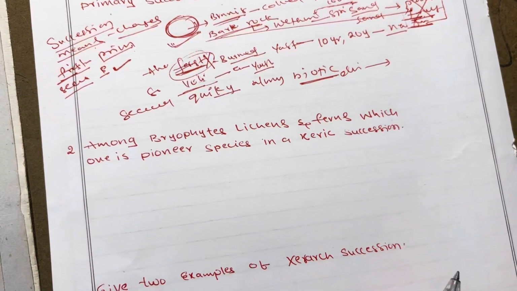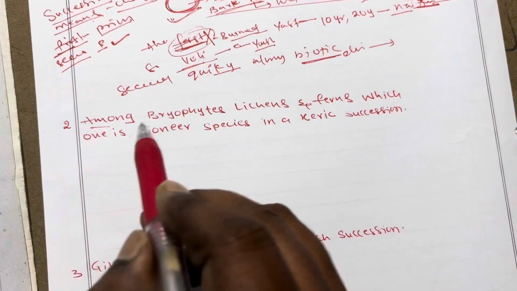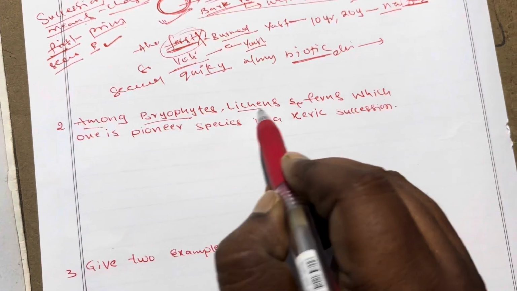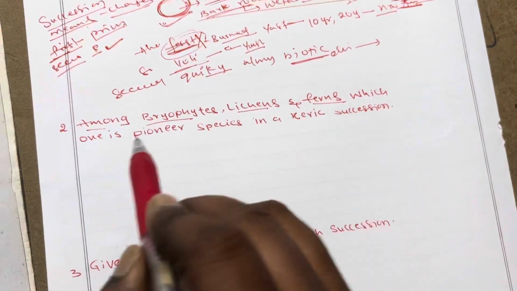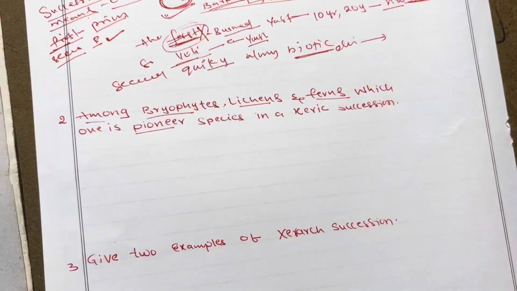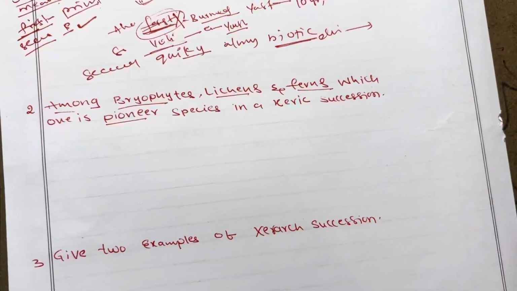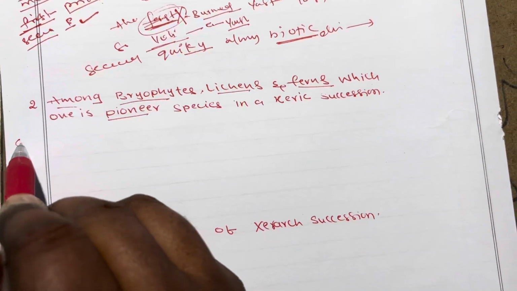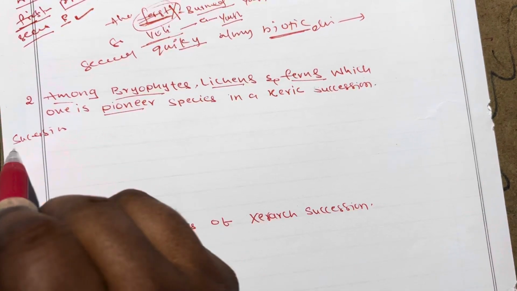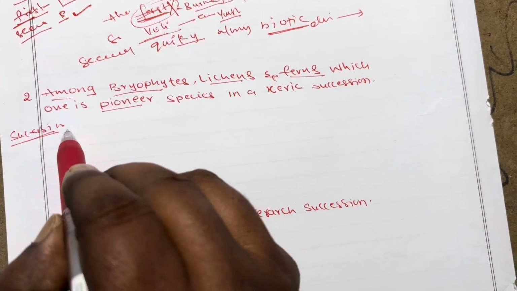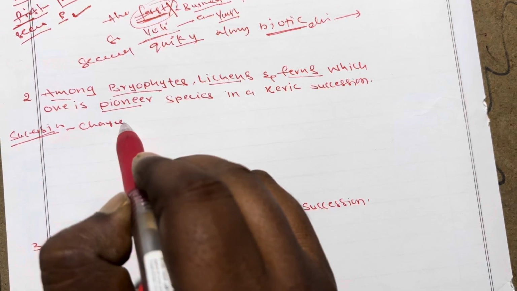Next, second question: among the bryophytes, lichens and ferns, which one is the pioneer species in xeric succession? First of all, what is the meaning of succession? Change.